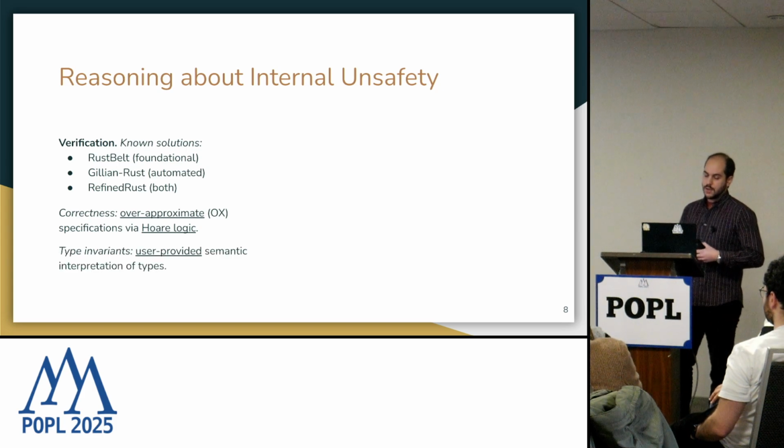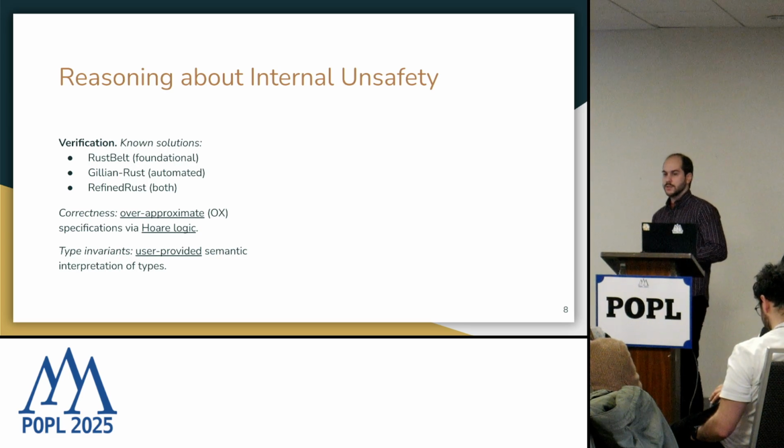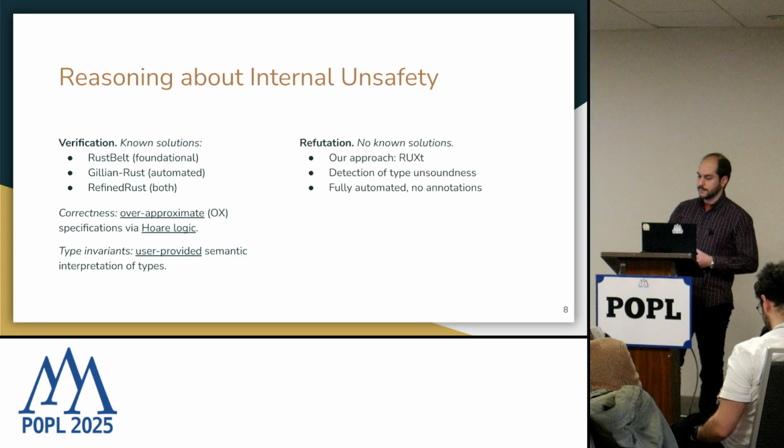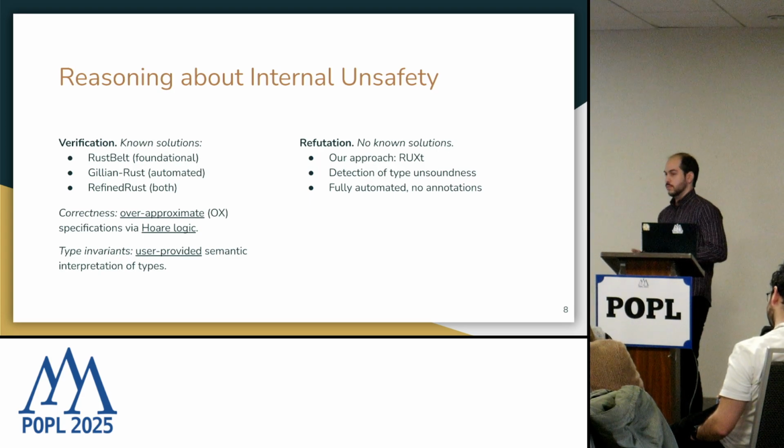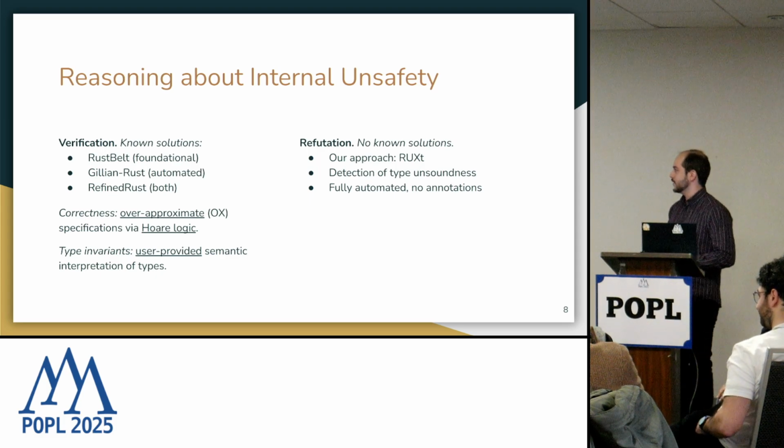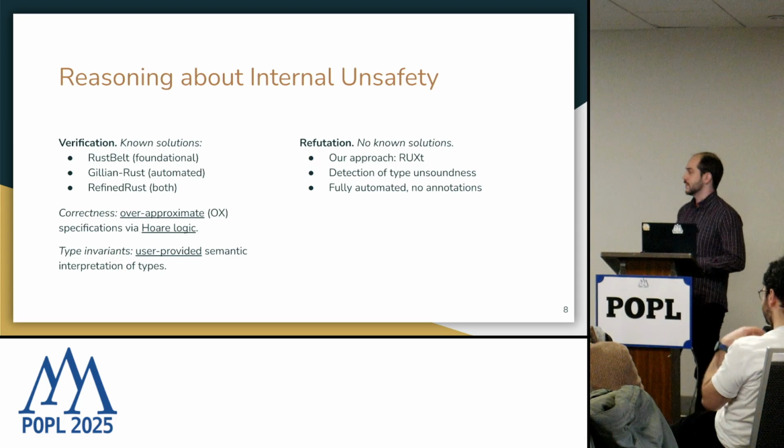And therefore, these approaches are over-approximate, and they rely on type invariants that are basically a semantic interpretation of what it means for a value to be of a given type. And these type invariants must be user-provided. Now, in terms of refuting the safety of these allegedly safe libraries, because there's no guarantee that they are in fact safe, there is no known work about this, and this is what today's talk is about.